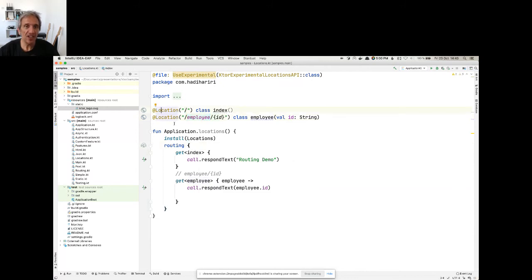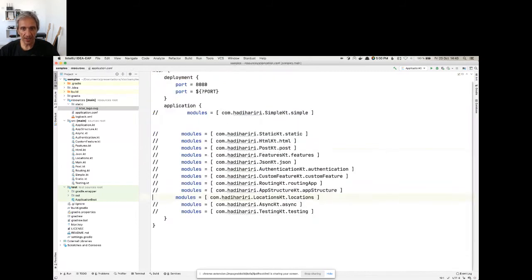Now, location still lacks certain functionality, so you might see this as experimental. What does it lack? First of all, we're considering whether we should keep the name location or not, because some people confuse it with the HTTP header Location, which is not exactly the same thing. Secondly, we want to provide helpers so that you can define static types and create static routes from some functions, because there are a few things still missing, but it is generally a very great feature that I would recommend folks use in applications.